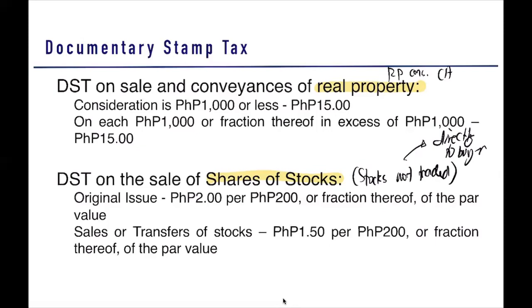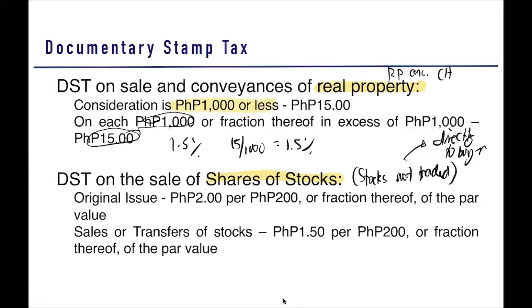Okay, so for the DST on the real property, our rate is 1.5%. Sir, why is it 1.5%? Because guys, here, for each 1,000, 15 pesos. So in short, 15 over 1,000 is 1.5%. So instead of memorizing the amount, then you just memorize the percentage. Why? Because guys, rarely do you see now a real property that can be sold at less than 1,000.